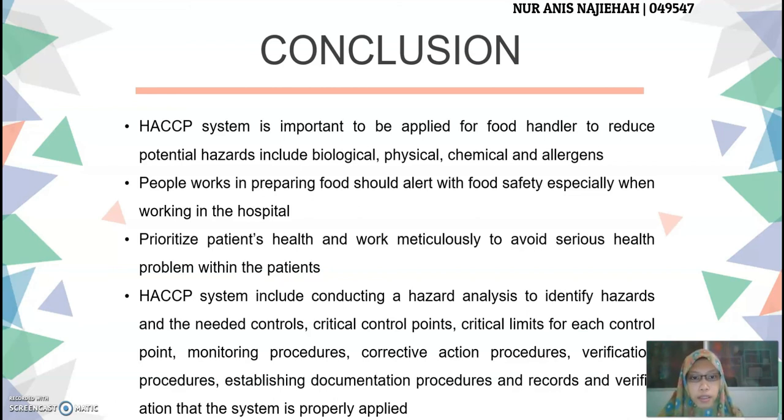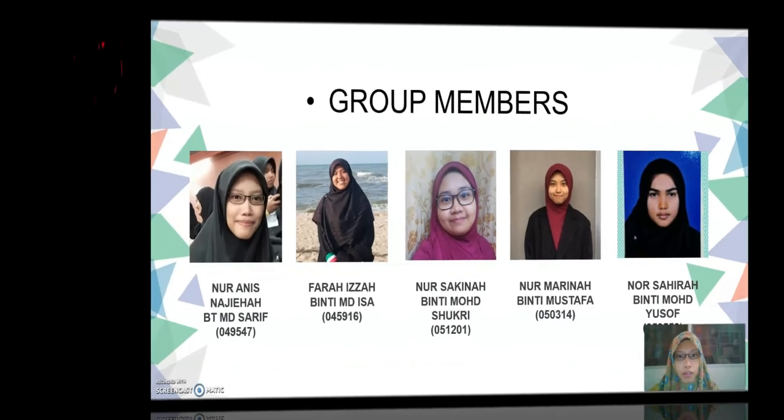The HACCP system includes conducting a hazard analysis to identify hazards and the needed controls, critical control points, critical limit for each control point, monitoring procedures, corrective action procedures, verification procedures, establishing documentation procedures and records, and verification that the system is properly applied. That's all from us. Thank you.